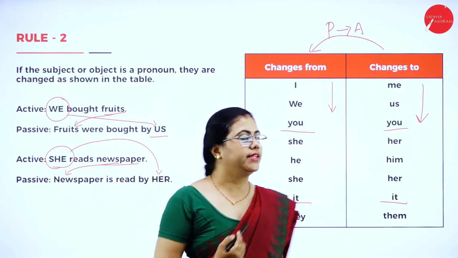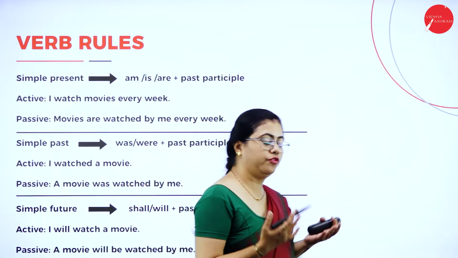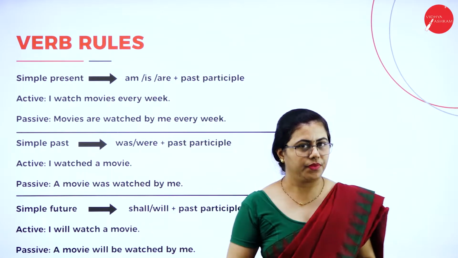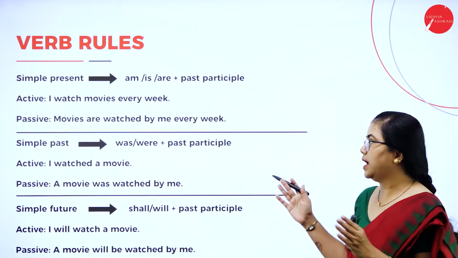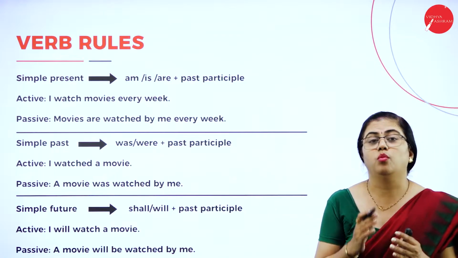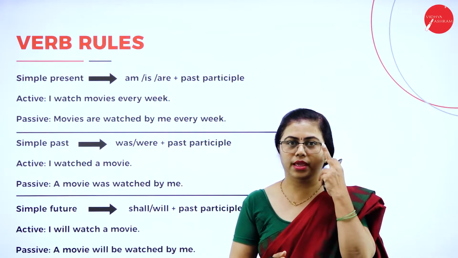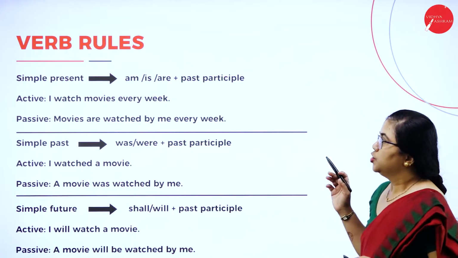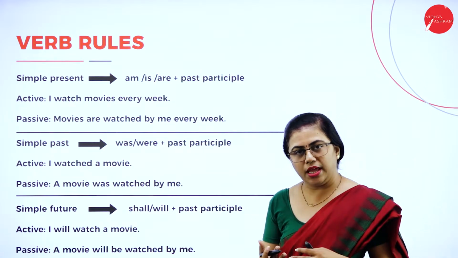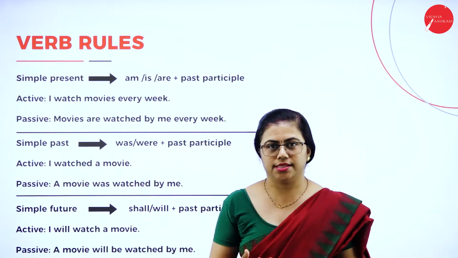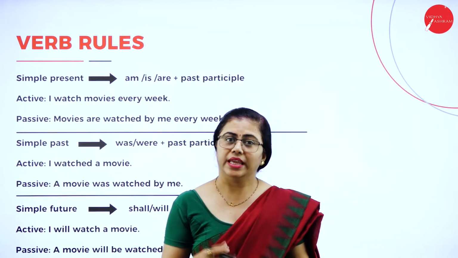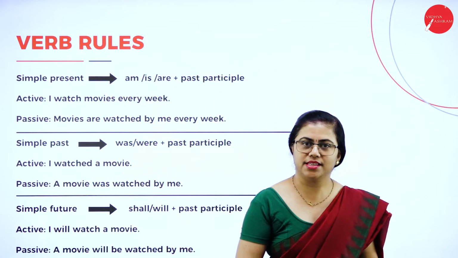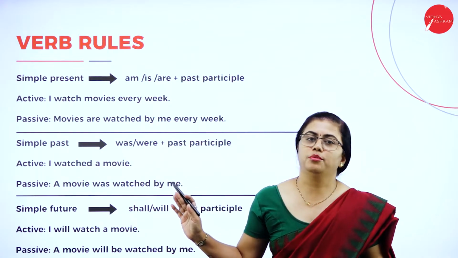Let us now go further to understand a few verb rules. Apart from subject and object, what are the changes we have to make in the sentence? The changes you have to make depend on the verb tenses. You have past, present and future, and in each tense you have 4 different categories. Based on that you have to make these changes.